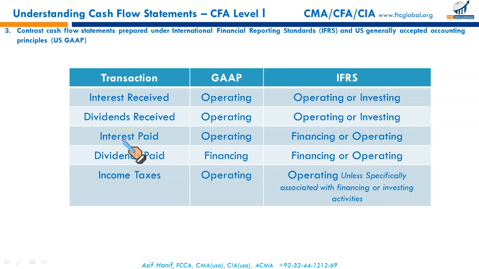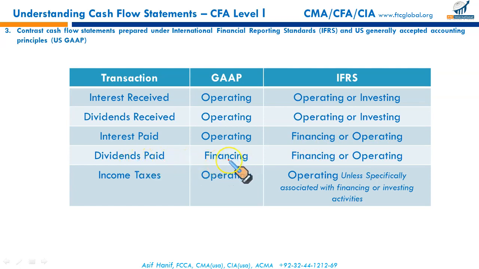Interest paid. Under the US GAAP, it is considered an operating outflow, but under IFRS, it could be considered financing. Why? Because interest is paid on debt, on bonds, on loans, and that is financing. So under IFRS, you could treat it either as a financing outflow or as an operating outflow. Dividend paid. Now this is a marked difference between the US GAAP and IFRS.